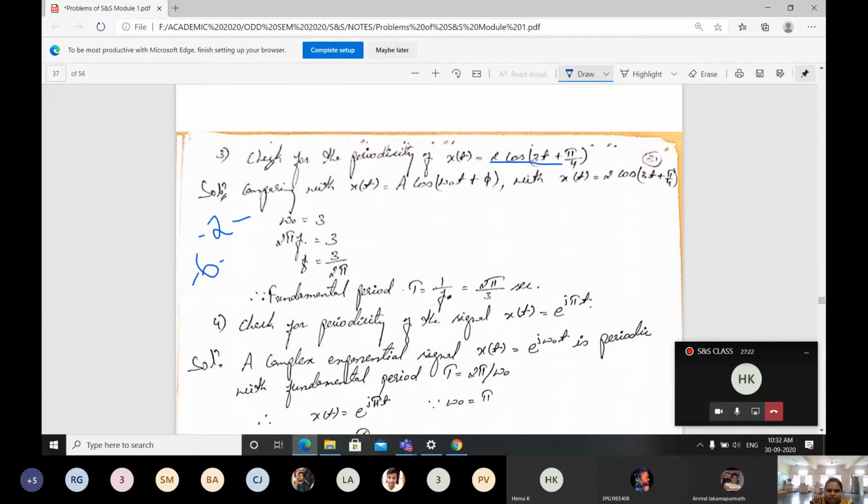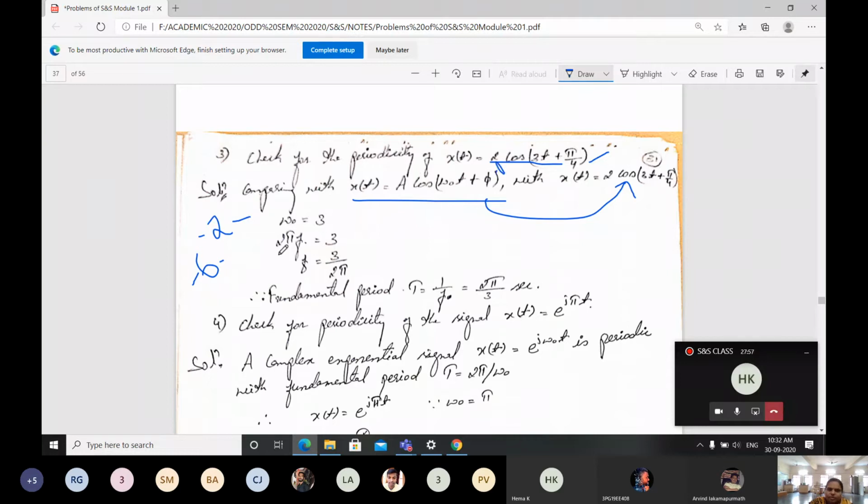Here the problem is x of t is given as 2 cos(3t plus pi by 4). We have to tell whether it is periodic. If it is periodic, find the fundamental period. Then we compare with the standard equation. The standard equation is a cos(omega naught t plus phi), comparing the standard signal with the given signal in the problem. Then what is our omega naught? Omega naught is 3 and A is 2 only.